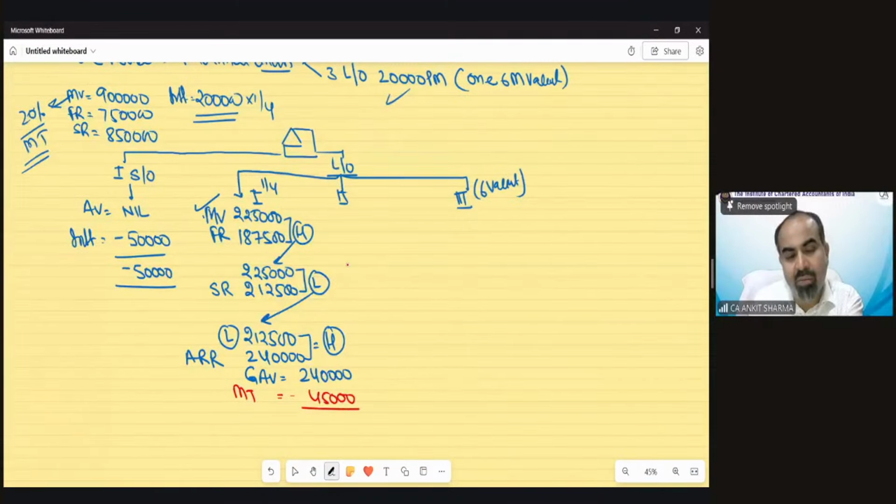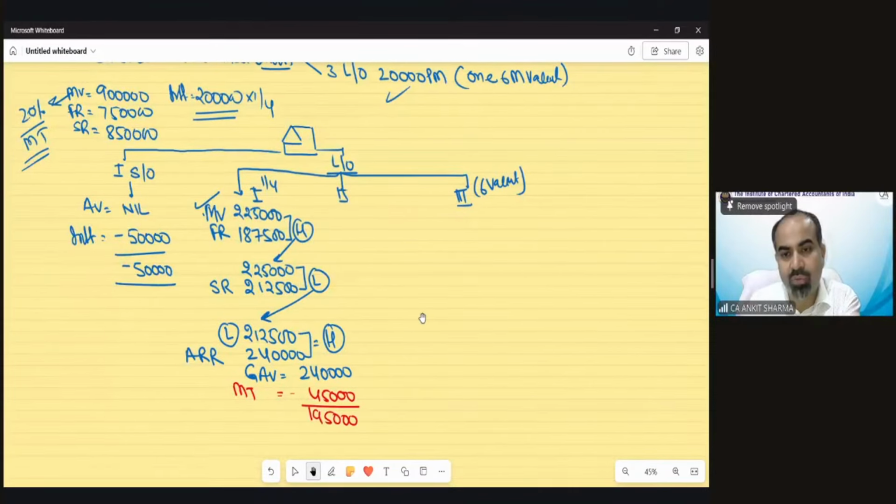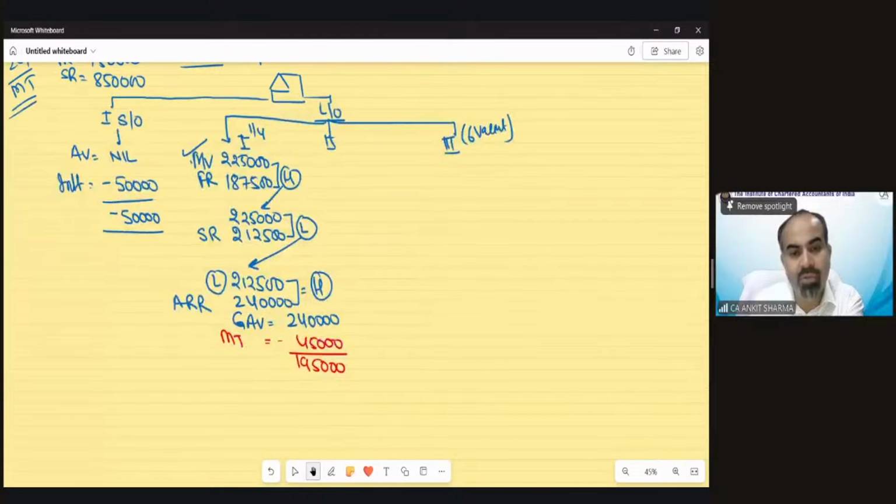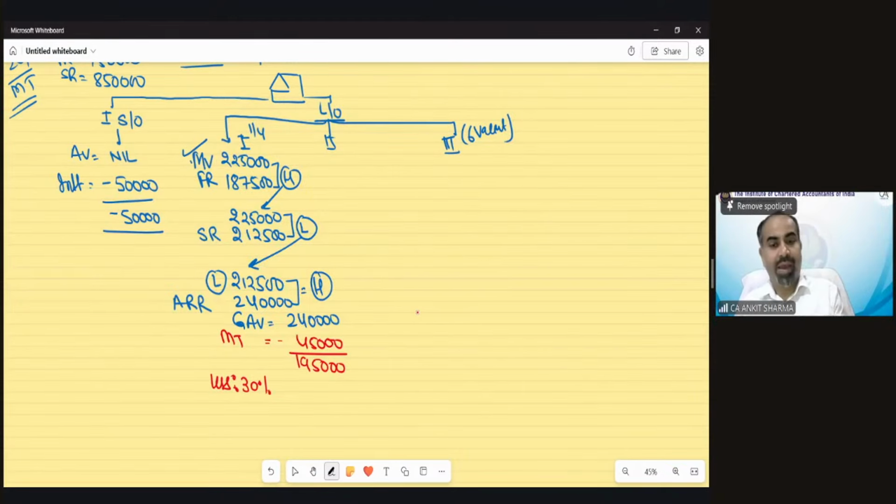After that, my value would be 1,95,000. And from this value, we have to reduce standard deduction, 30% fixed, and of course, interest deduction, 139,500. I guess I have combined it. Just wait.